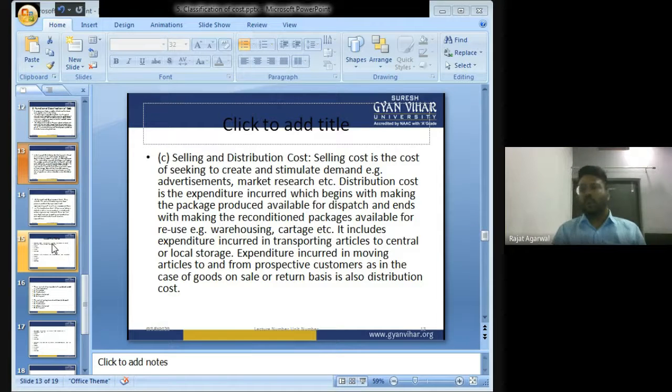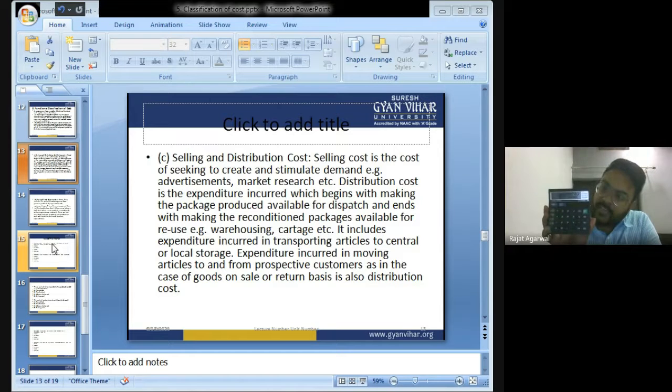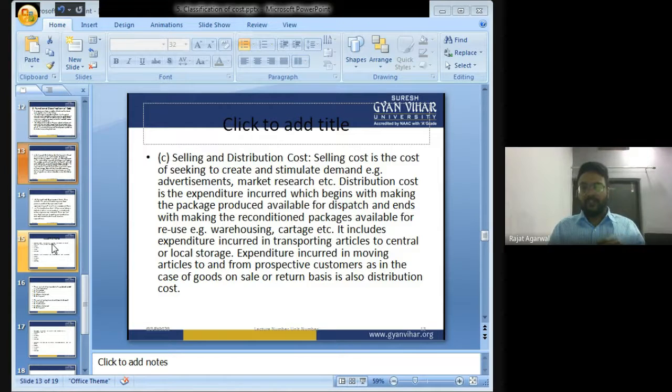Sir, what type of cost do we incur in distribution cost? To distribute this calculator to wholesalers, I have hired some trucks. I have hired some trucks on rent, and to drive those trucks, I have also hired some truck drivers. So the rent of the truck as well as the salary of the truck driver will be known as distribution cost, because